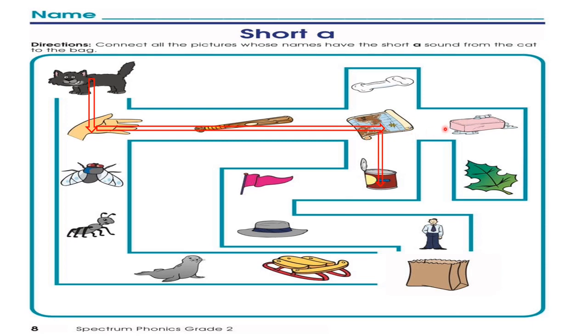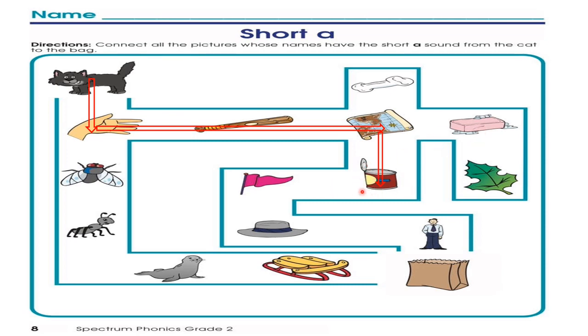But why didn't we go this way? Because this picture we have, it's a what? It's a soap. We don't have short vowel a in soap. That's why we didn't go this way. We came that way. We didn't go that way. We came this way.